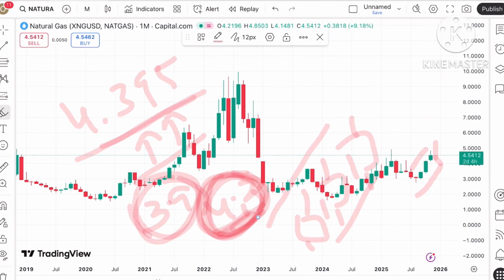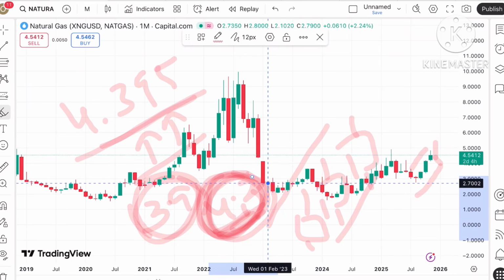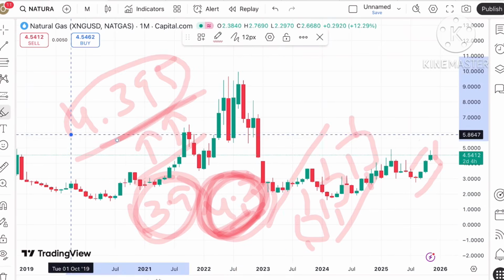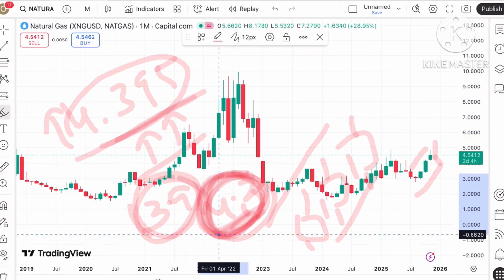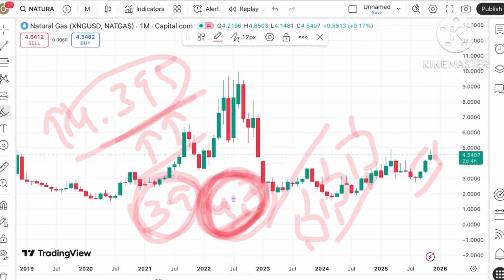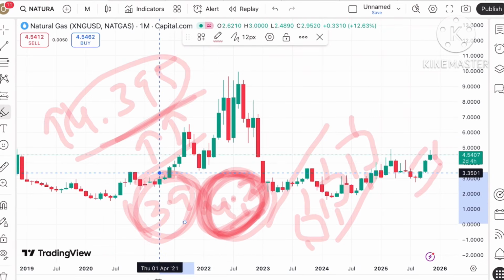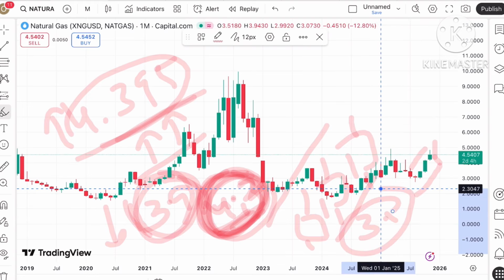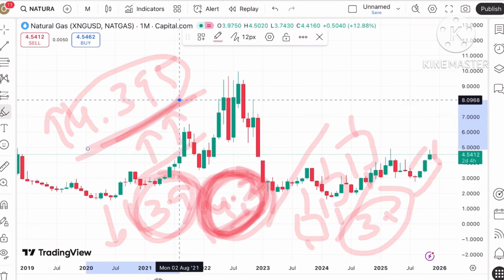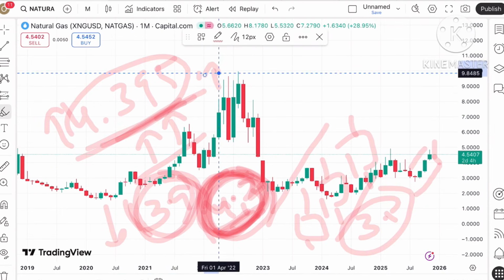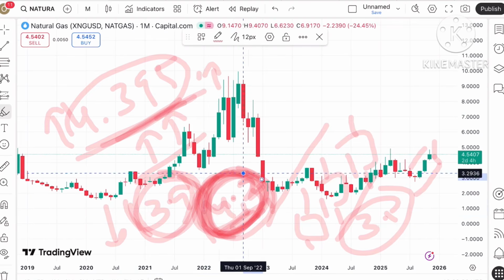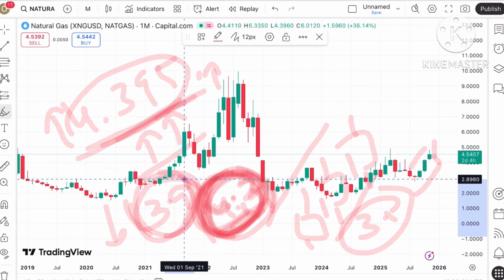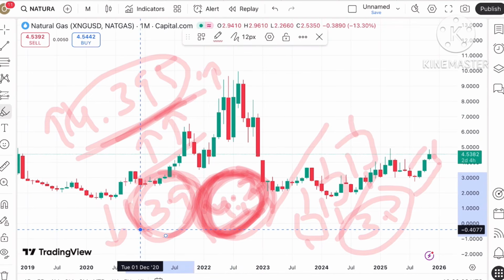There is a probability of further downside, but if it bounces back from this level and goes above it, then there is an upside probability. If it goes down below 4.2 and touches 3.9, a further downfall can be seen, and there is a gap at the 3.5 level. This gap can be filled on the daily and weekly chart. So remember this: 4.395 is the level for upside, and if it starts going below this level, there is a probability of further downfall towards 3.9 and then lower.